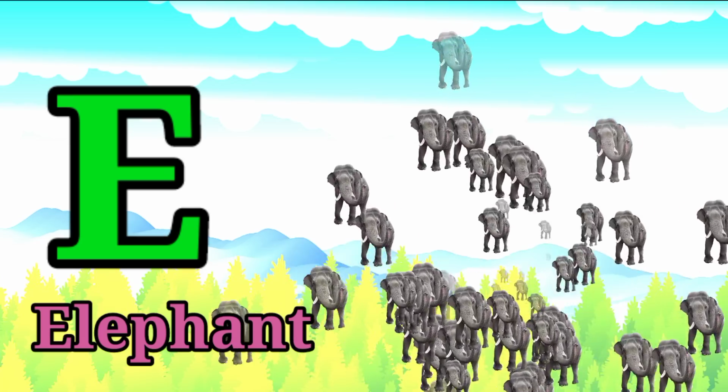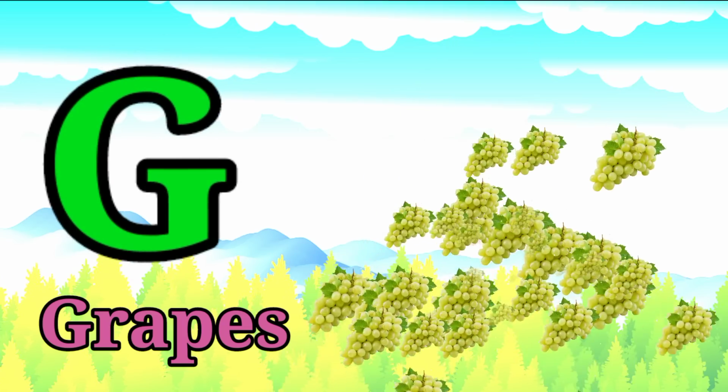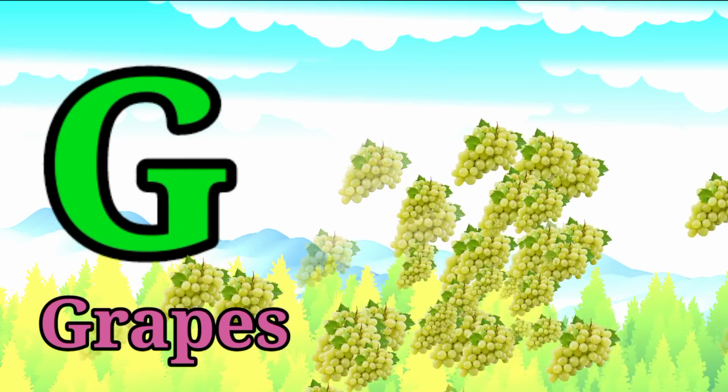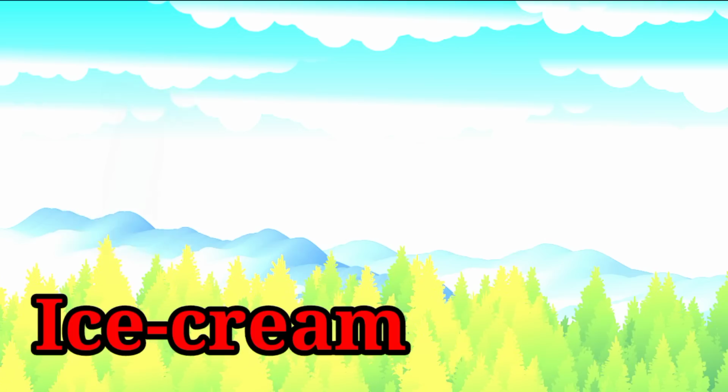E for elephant. F for fish. G for grape. G for grass. H for hen. H for hand.